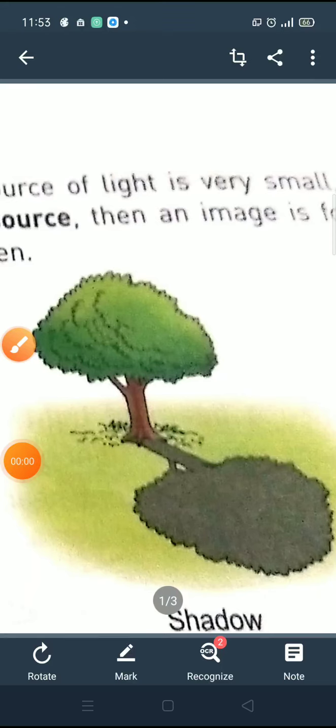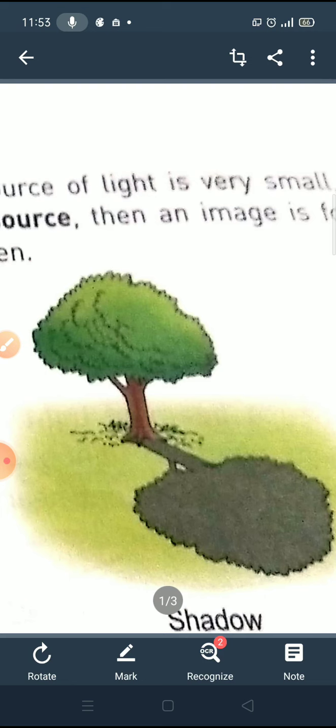Good morning students. Today we will discuss the shadow. Everybody has seen a shadow. When you are standing in front of the light, you can see your shadow on the wall. Okay, if you keep an opaque object in the path of light, you can see a black patch. It is called the shadow.